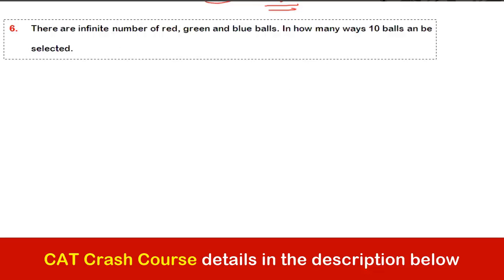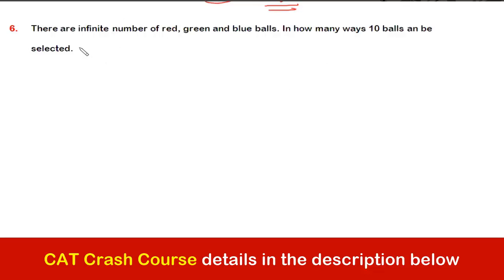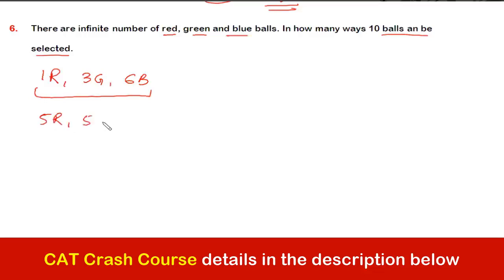Okay, now let's take this question. Now this question is, it seems that it is not connected with what we are doing, apparently, but actually this is the same question. The question number 2. Okay, it says that out of the infinite number of red, green, and blue balls, in how many ways 10 balls can be selected? So can I say one of the selection would be I select 1 red ball, 3 green ball, and 6 blue ball. Can I say this is one of the selection, guys? Yes or no? And 5 red ball, 5 green ball, and 0 blue ball. This is also a selection. Yes or no? Because nowhere it says that we have to select 1 ball of at least of each color.